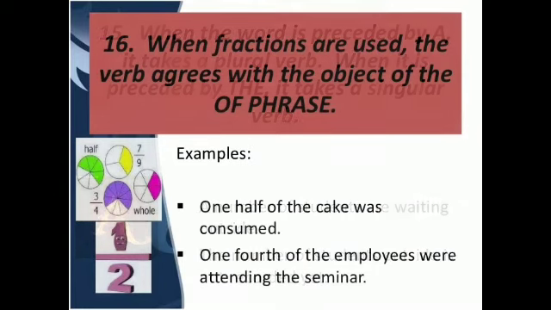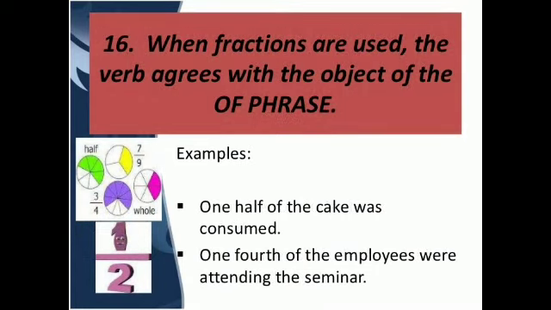Okay. Now let us see another rule. When fractions are used, the verb agrees with the object of the phrase. Now let us see the example. One half of the cake was consumed. So when a fraction is being used in the sentence, then it will take the verb according to the subject.